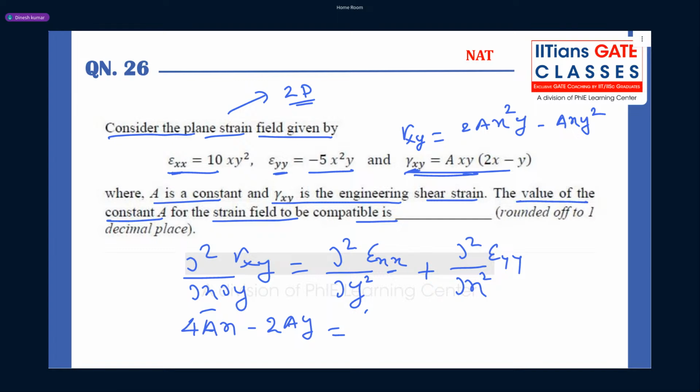Now if you see the right hand side, it is dou square by dou y square and dou square by dou x square. Guys, please look into this. Now substitute epsilon xx and then differentiate twice with respect to y. So what we will get? We will get 20ax. Am I correct? Again guys, epsilon yy is given as minus 5x square y.